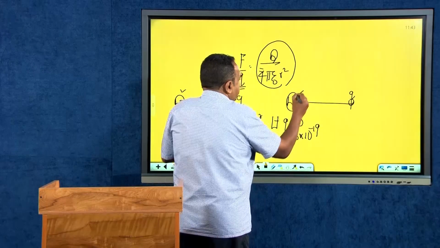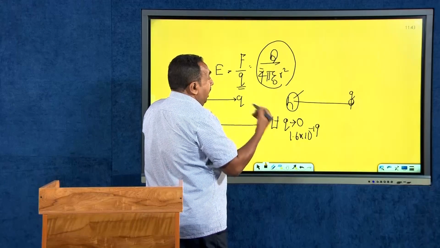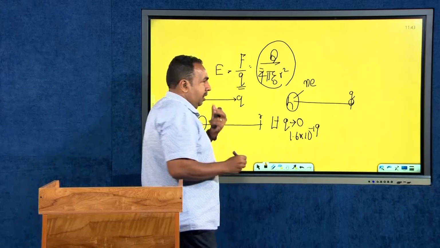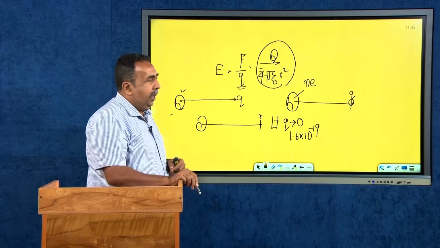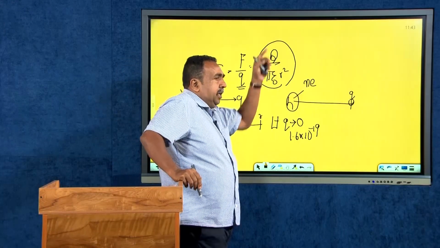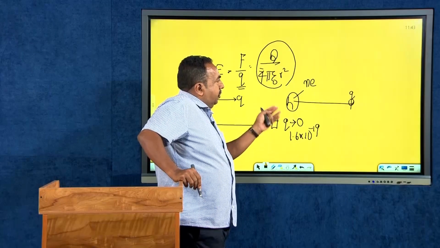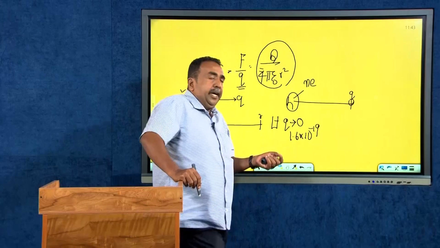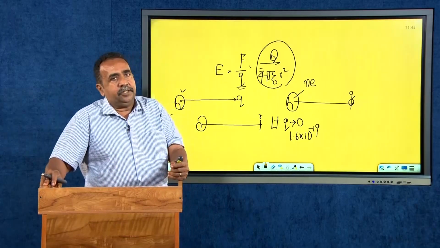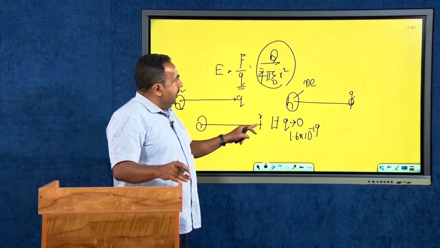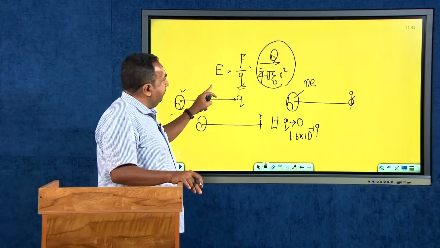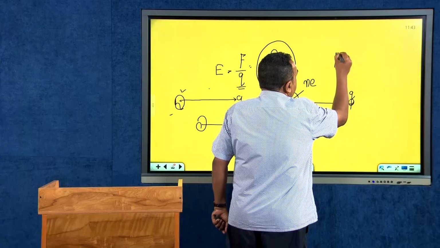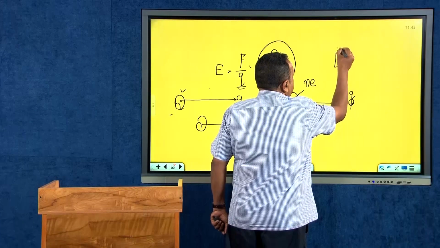And this capital Q will be a large number of charges. You can say that n into e. It will be an integral multiple of the basic charge. If this n is very large, you can have this capital Q. And this test charge must be in such a way that it contains only a minimum number of charges. Therefore, our definition of the electric field now becomes, basically, the electric field definition is now E in vector form.